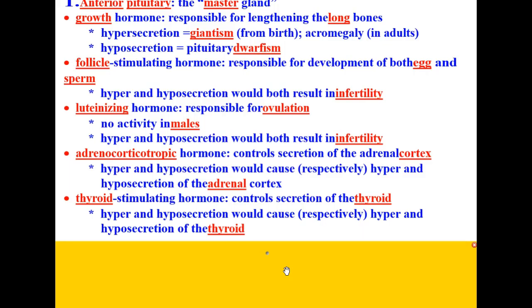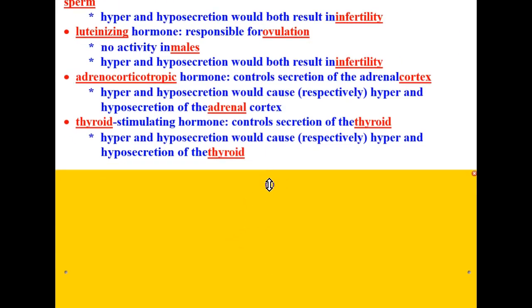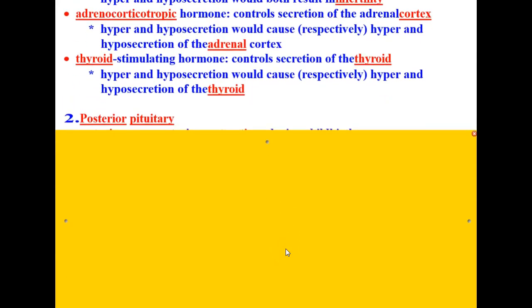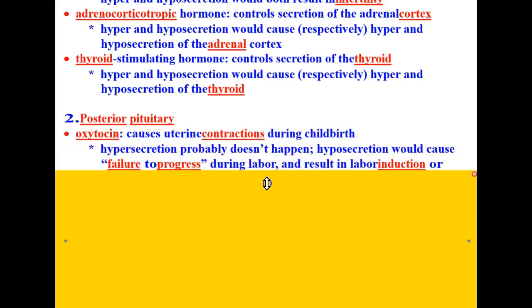So you can see, being the master gland, that this gland controls the secretions in other glands in the body. That's why they call it the master gland. All right, next let's take a look at the posterior pituitary gland. Responsible for 2 hormones. The first is oxytocin.